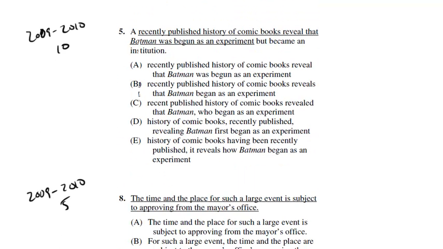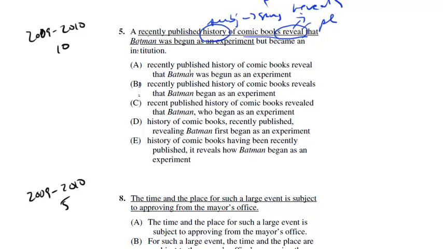A recently published history of comic books reveal that Batman was begun as an experiment, but became an institution. So let's see. A recently published history of comic books reveal. So here's another verb. This is plural. What is the subject? It's not comic books. It is a recently published history. This is the subject, and it's singular. So we need this to be reveals.